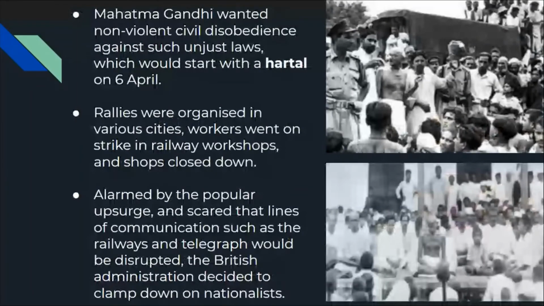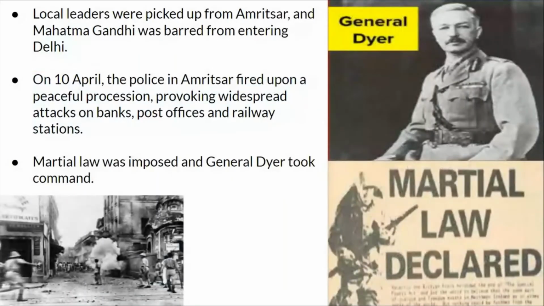Now, against this unjust law, Mahatma Gandhi ran a hartal on 6th April. So rallies were organized in various cities, workers went on strike in railway shops, and shops were closed down, and the British became very, very alert. The Britishers were not allowing Mahatma Gandhi to enter Delhi. So Mahatma Gandhi was not allowed to enter Delhi.